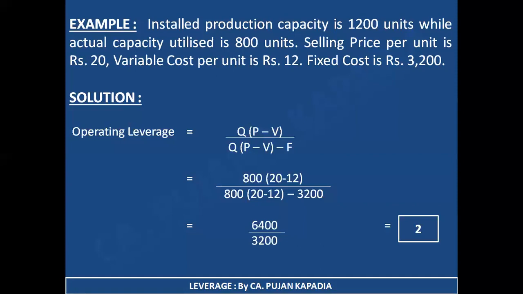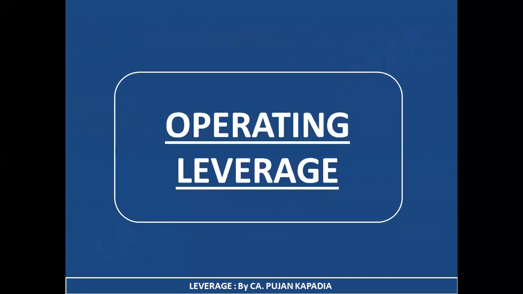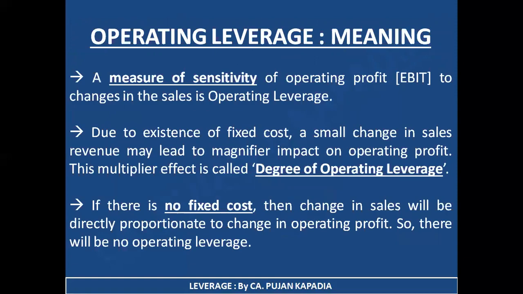But before ending, I would just like you all to recall what we have covered in today's lecture. First of all, I started with the topic of operating leverage, under which we studied what operating leverage is, and we took 3 important points. First, it is a measure of sensitivity. I explained the meaning of this word: by making a minor change in one particular variable, how much multiplier impact I get on another variable is known as a measure of sensitivity.